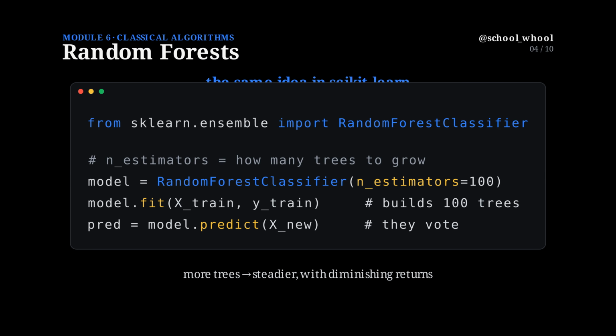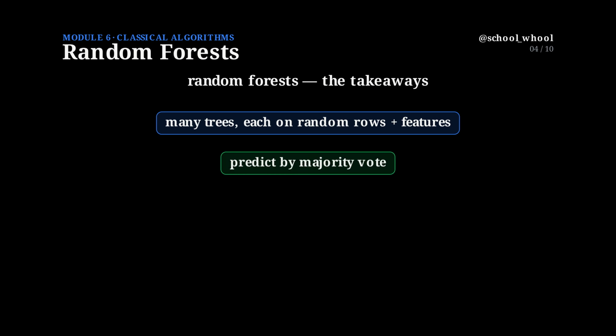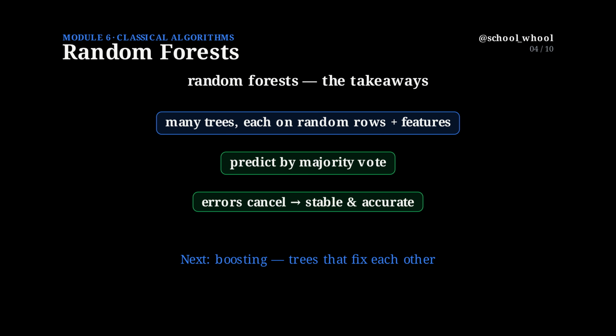So a random forest grows many varied trees, different data, different features, and lets them vote. The crowd is steadier and more accurate than any single tree. Next, a different way to combine trees, not side by side, but one after another: boosting.